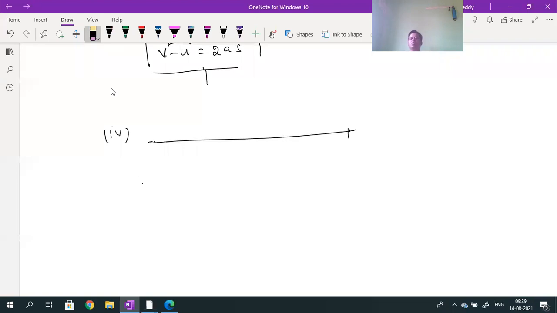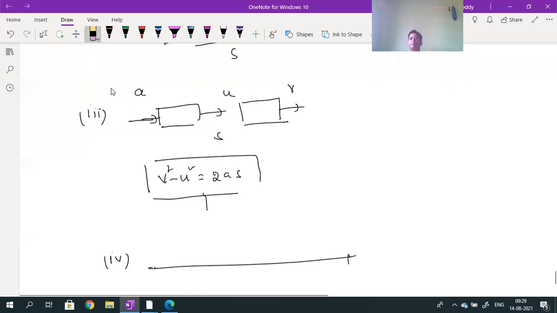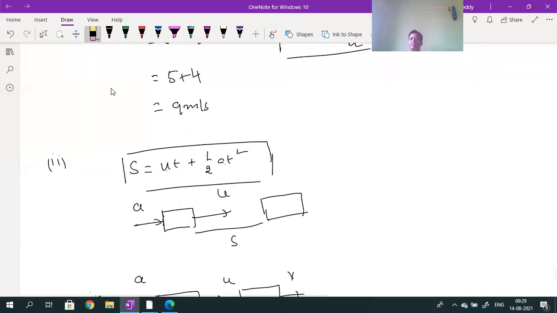Second equation, solve an example problem based on the second equation. Example problem: a body is moving with the initial velocity 5 meter per second, acceleration 2 meter per second square, time taken 2 seconds. Now what is the displacement of the body? I want to calculate the S value, how much?